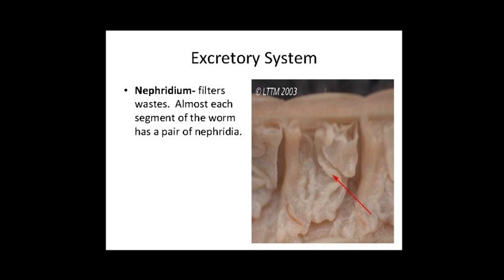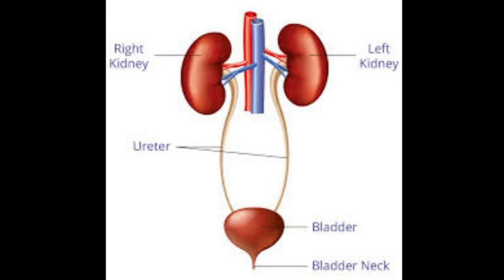Now here is the picture of the kidney. In human beings, microscopic thin tubules form the nephron, which functions as the excretory unit. About 1 million nephrons taken together form the excretory organ of human beings, called the kidney. Our kidney has 1 million nephrons which work together to purify our blood.